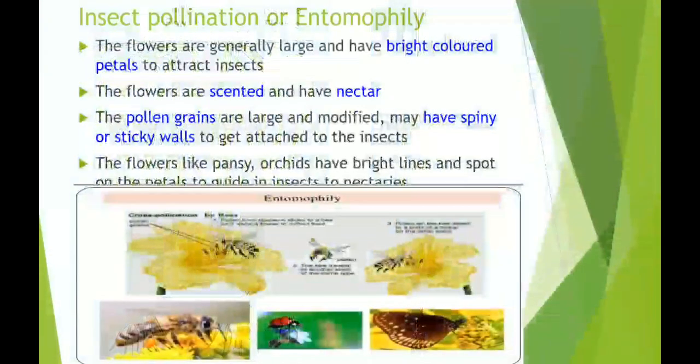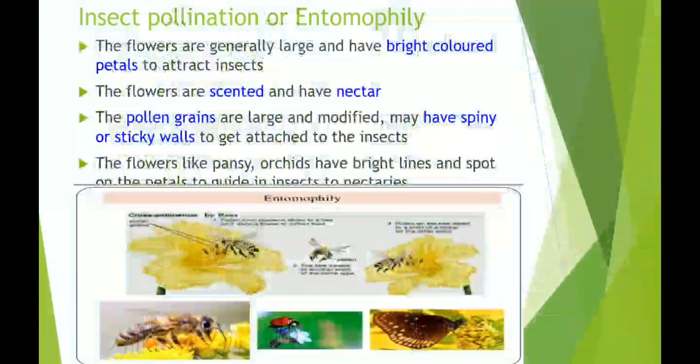The next terminology is entomophily. When the transfer of pollen grains occurs through insects, it means insects help in pollination, then it is called entomophily. There is a peculiar relationship between flowers and insects. The purpose of the flower is to get pollinated by insects, by attaching pollen to the body surface of insects.